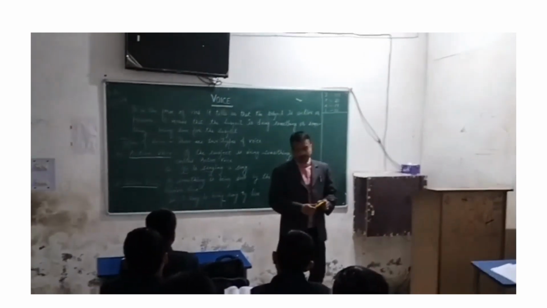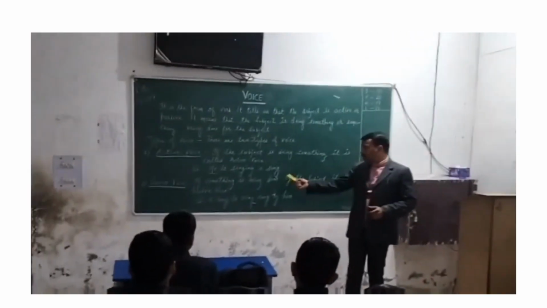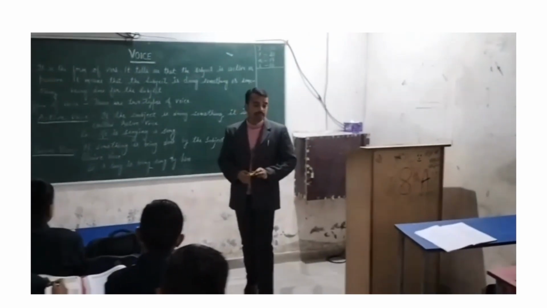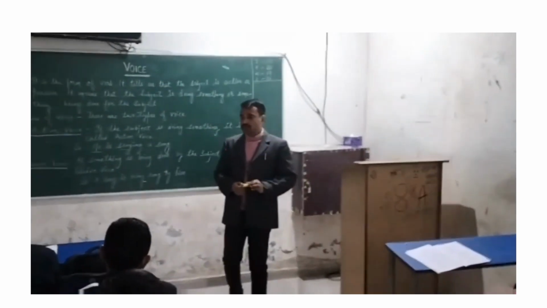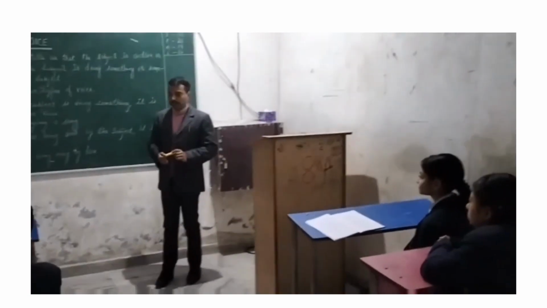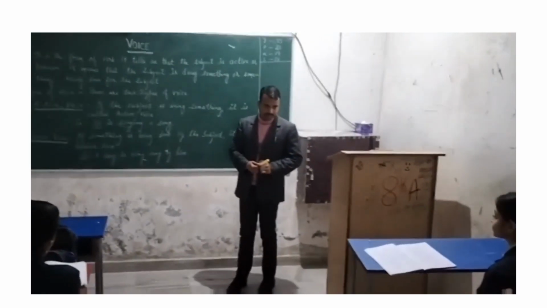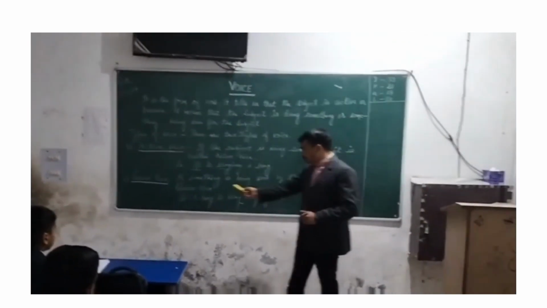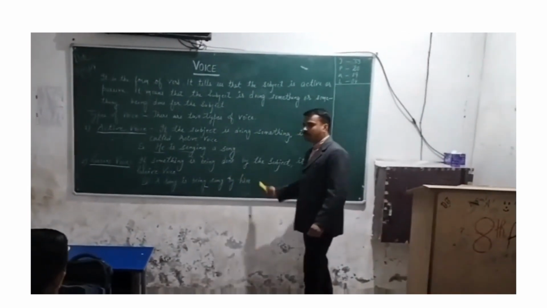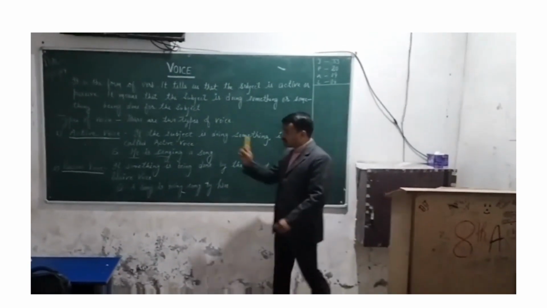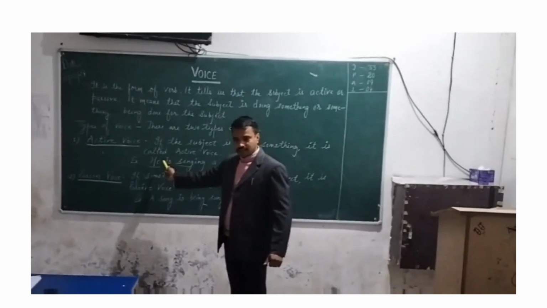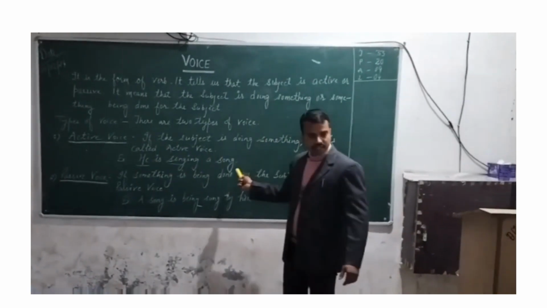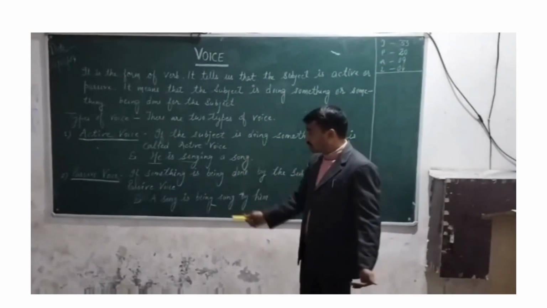Passive voice, the second part. If we talk about passive voice, if something is being done by the subject, or if something is done for the subject, or the subject is passive in that sentence, the preference is given to the object. That is called passive voice. For example, a song is being sung by him. As you have seen in active voice, he means subject, that was active, and object, a song, that was passive.